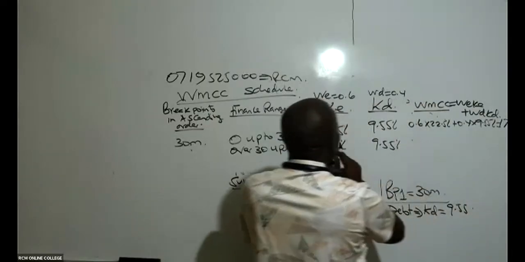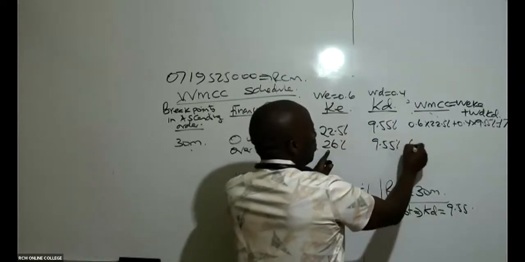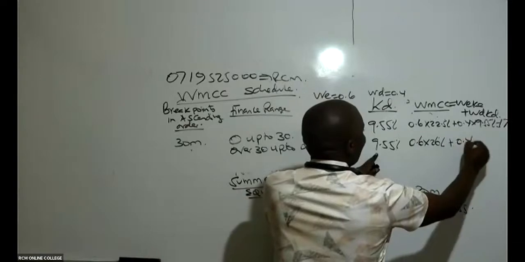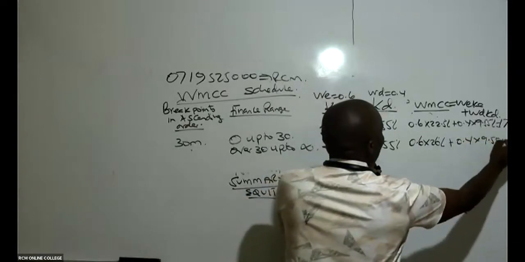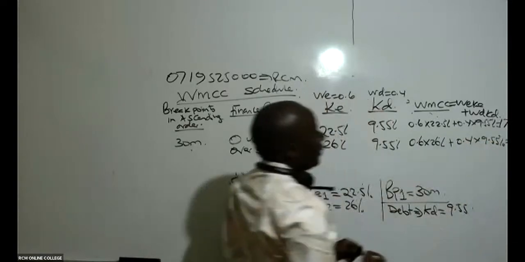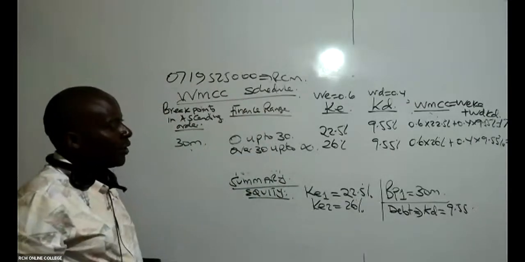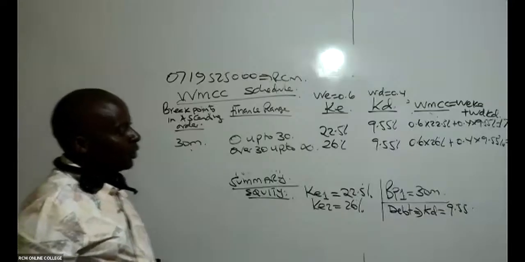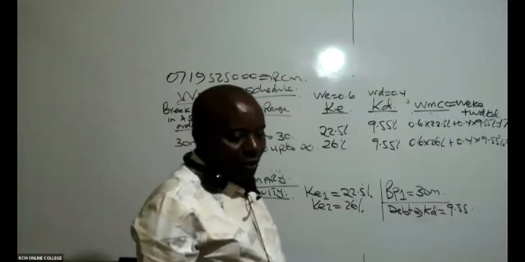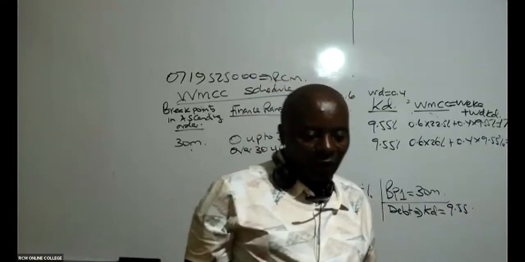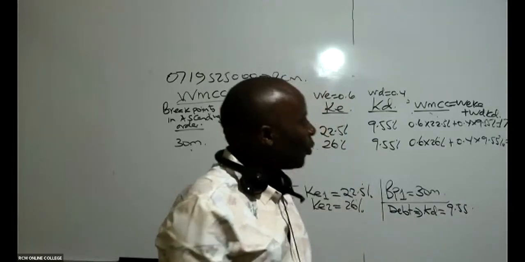This will be 0.6 times 26%, plus, in this case, 0.4 times 9.55%. Is there somebody who is able to give me this figure? So this one is going to give us the final figure there. Somebody should be able to give us an answer. The final figure there will give us 19.42%.